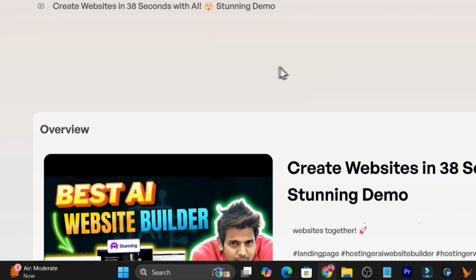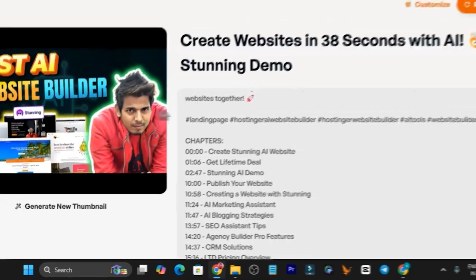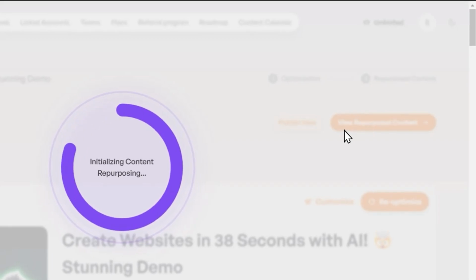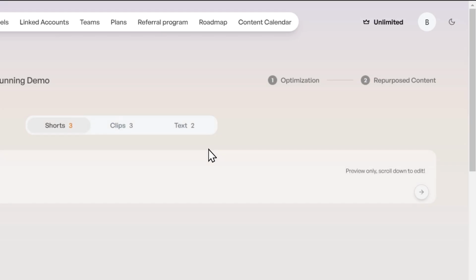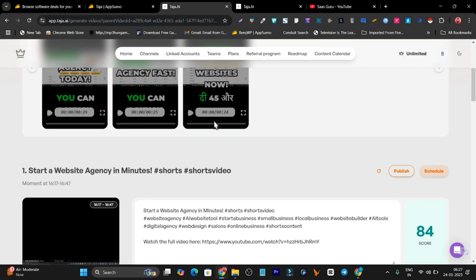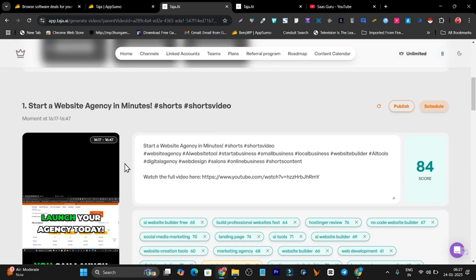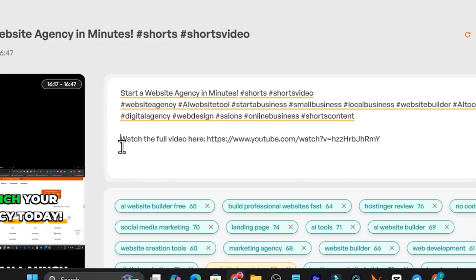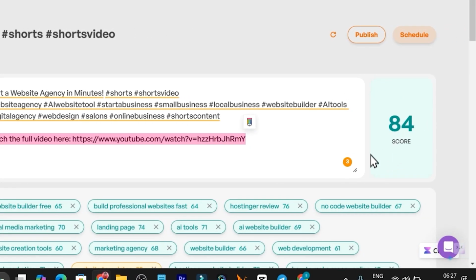And not only that, like I told you, it is also going to turn your long video into multiple short videos. So you can see this is the repurpose content view. When I click here, it will start analyzing the content and instantly turn your video into shorts. For example, this video turned into 3 shorts, and these 3 shorts come with a description, a link to watch the full video, and there's also a score.